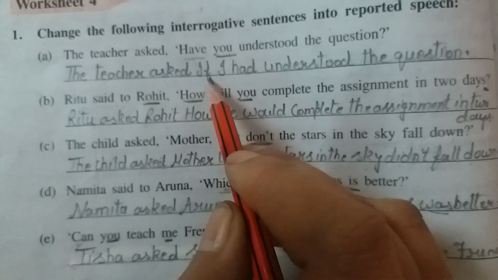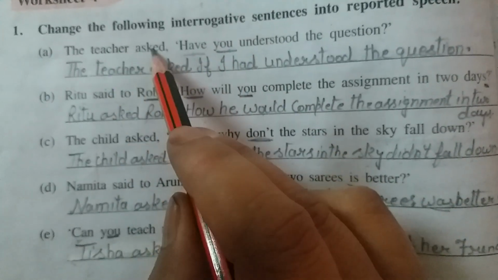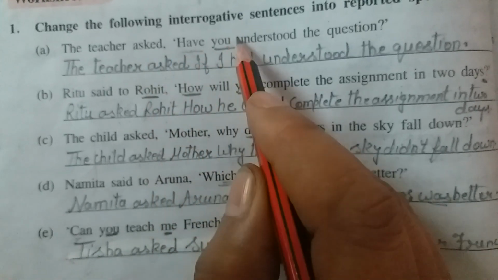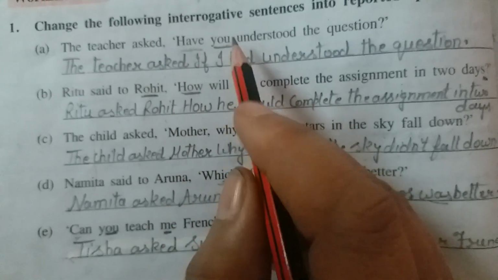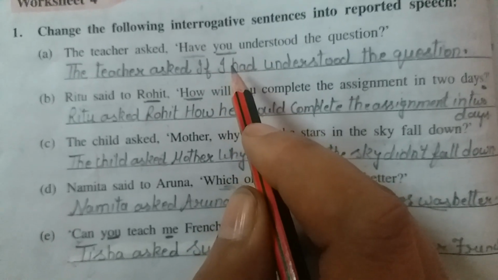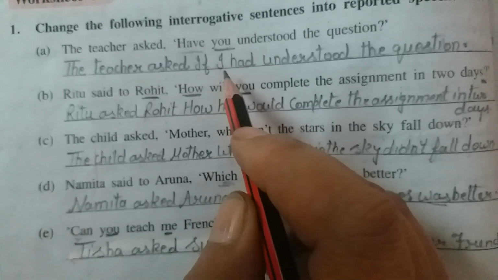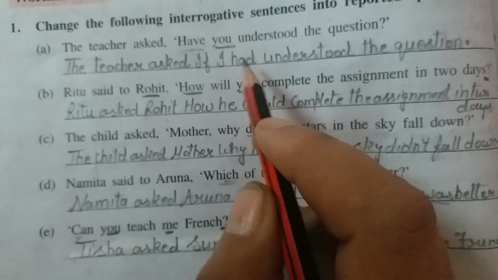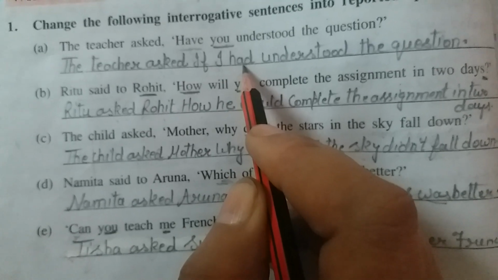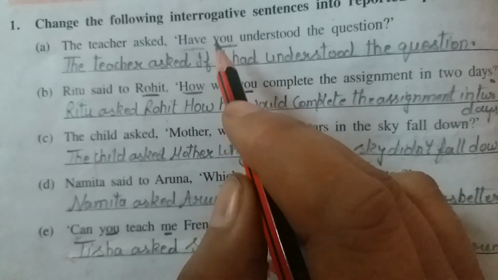So if, and here where is our subject? This you. And the teacher asked, whom is she asking? Maybe she is asking one child, so let us assume one child. So here I instead of you. And one thing I want to make clear is that the subject always comes first and then the verb.